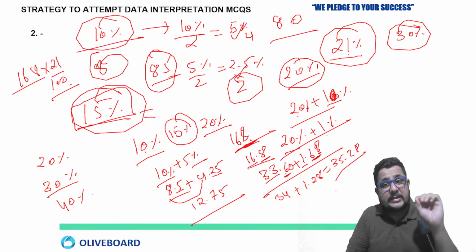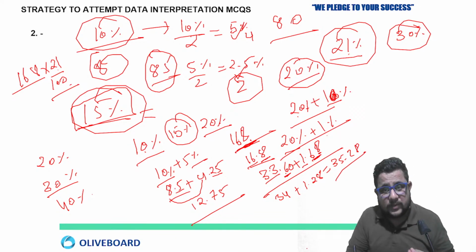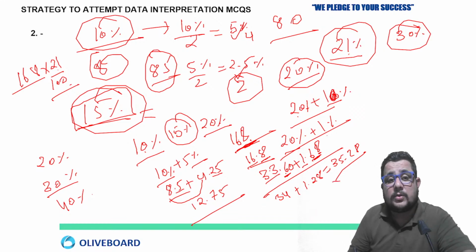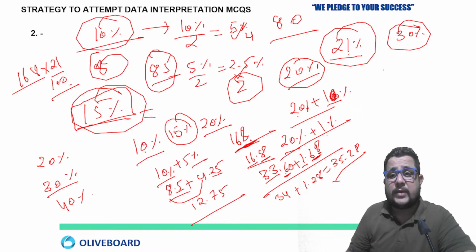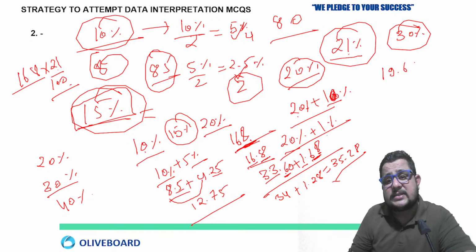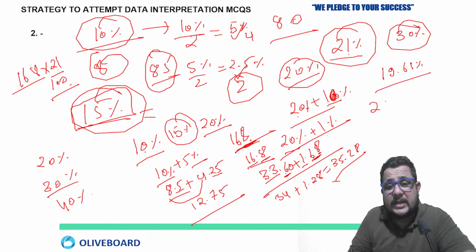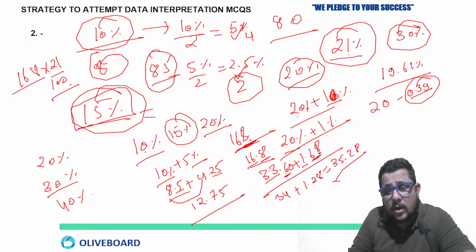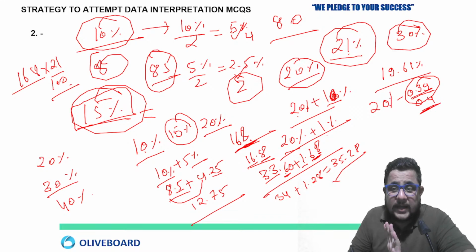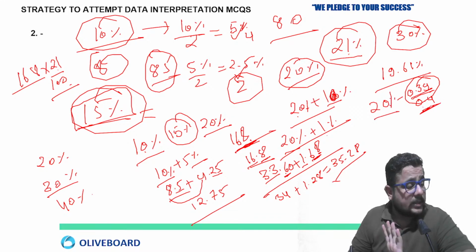So I have calculated the typical calculation also for you. Now suppose you ask me, okay sir, this is possible, but if we have to calculate 19.61%, how will we do that? See, 20 minus 0.39%, or you can say almost 0.4%. So calculate 20% and subtract 0.4% easily.